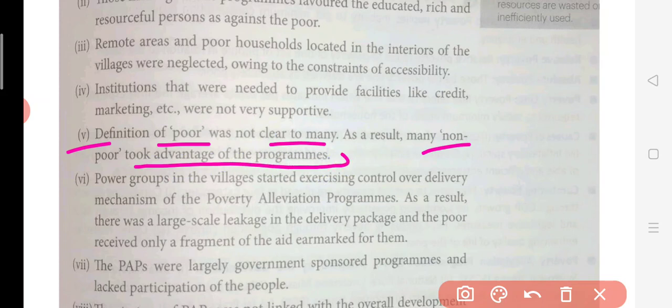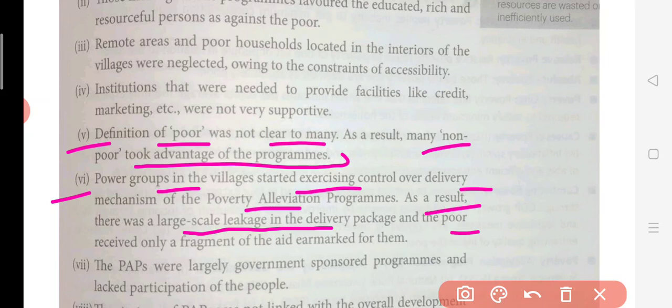Now, people do not know the definition of poor, and everyone took advantage of it. Many people who were non-poor also took advantage. Now, these power groups in the villages started exercising control over the delivery mechanism of the PAP programs. As a result, there is a large scale leakage in the delivery package and the poor received only a fragment of the aid earmarked for them. So now power groups in the villages started exercising control over the delivery mechanism of poverty alleviation programs.